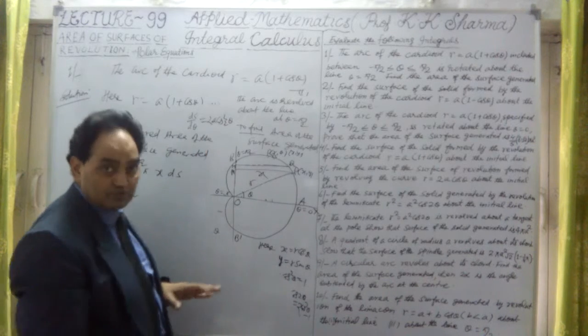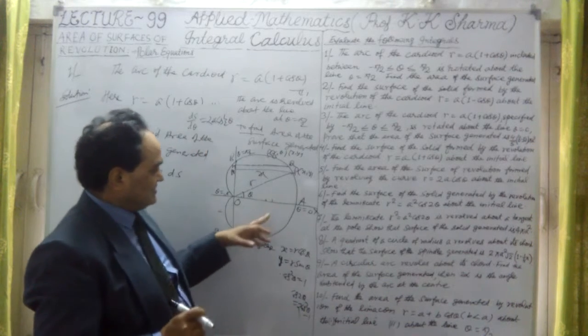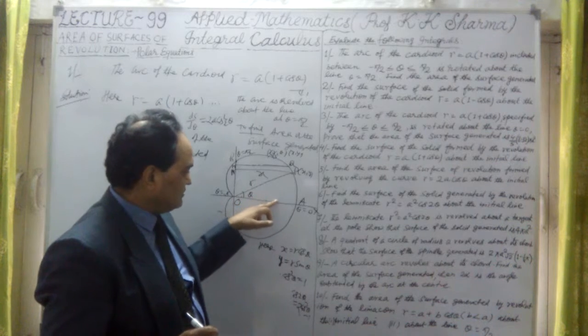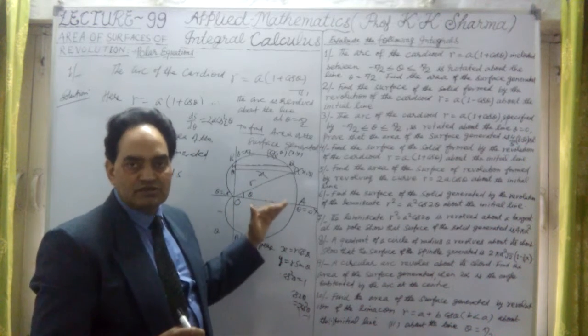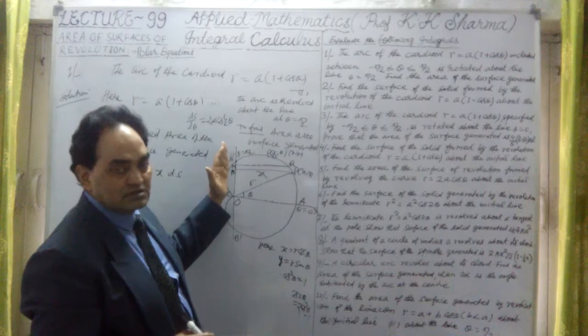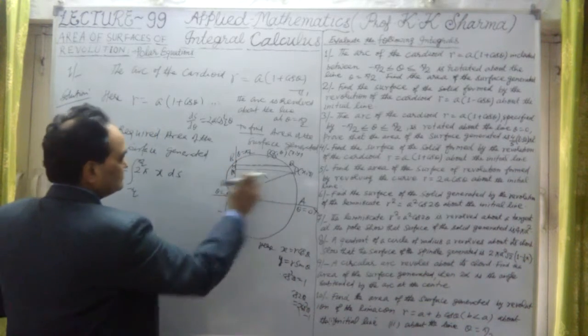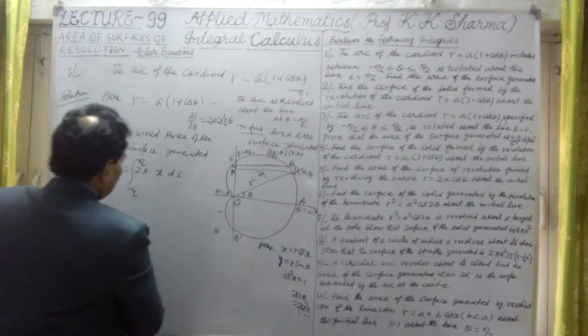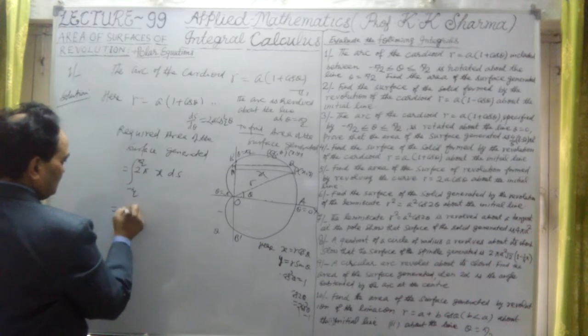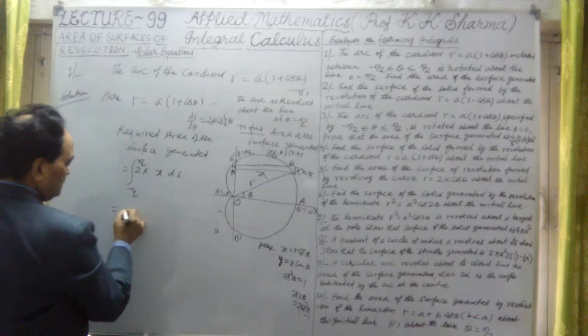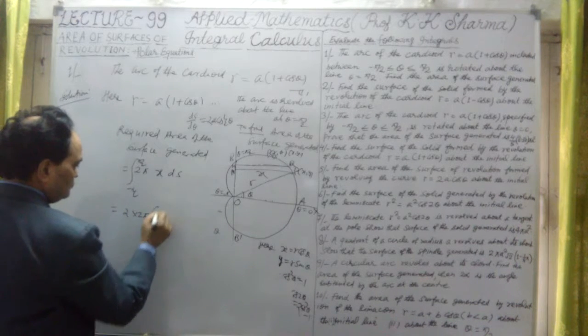I'm sorry, but I took y into ds. y into ds is used when we are talking about the initial line. In this case, it is the line at theta equal to pi by 2. We always take x into ds in this case. Now substituting the values, this is twice, because minus pi by 2 plus pi by 2 means 2 into 2, 4, 2 pi into 0 to pi by 2.